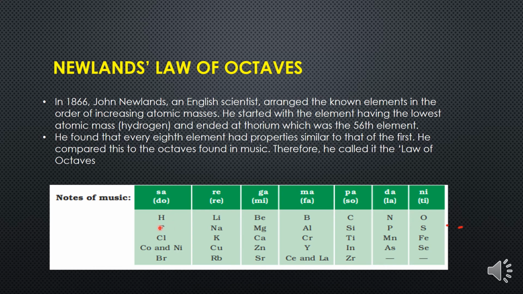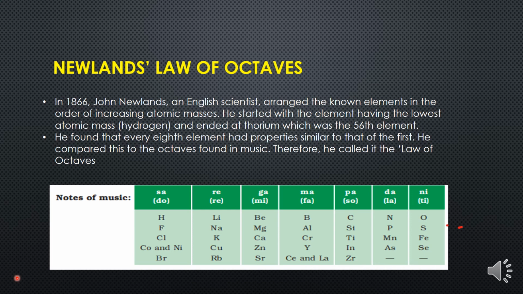Or, let's start counting from lithium. Lithium is the first element, second beryllium, third boron, then carbon, nitrogen, oxygen, fluorine and sodium. Lithium is the first element and sodium is the 8th element. So every first element will be similar to every 8th element in terms of their properties. This is what Newland described in his classification.